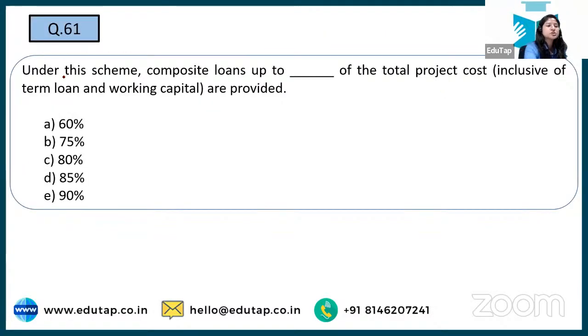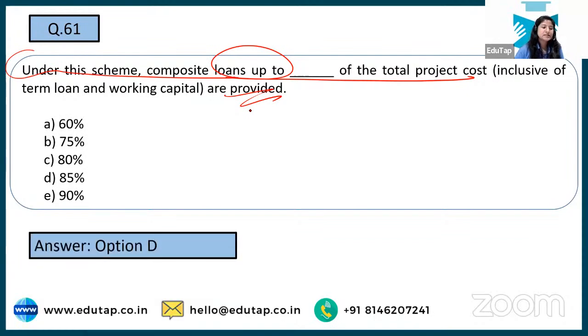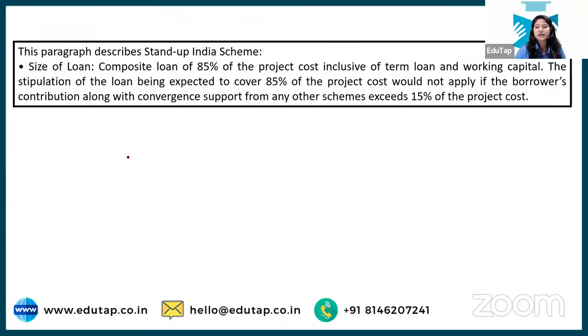Now let's move to question number 61. Under this scheme, composite loans up to dash of the total project cost are provided. So there would be a loan up to some extent only, right? That you have to tell. See, the correct answer is option number D, 85%. So you can avail a loan, but you cannot avail 100% loan, only up to 85%. That is the cap, and that is being provided under this particular scheme.